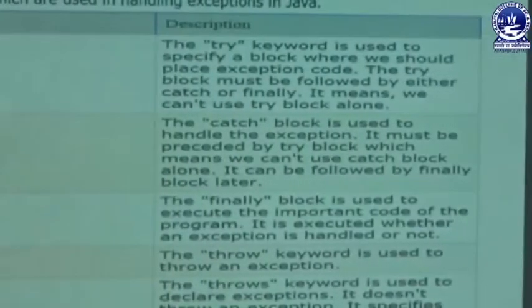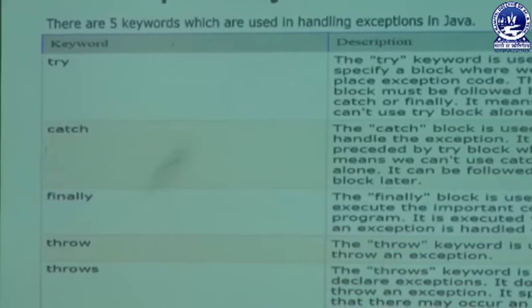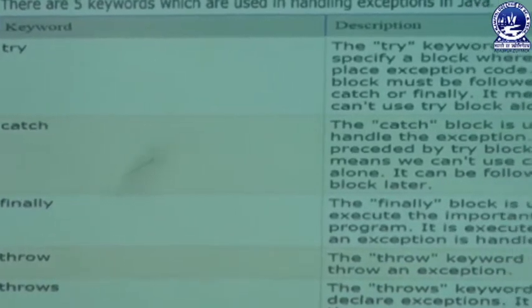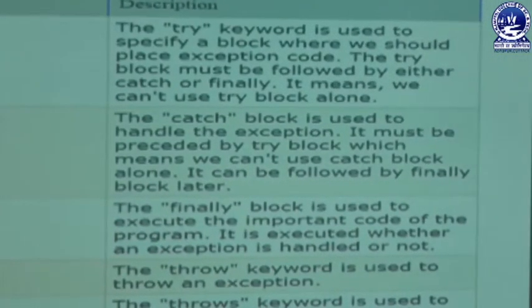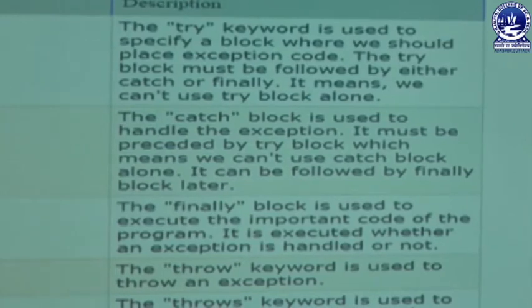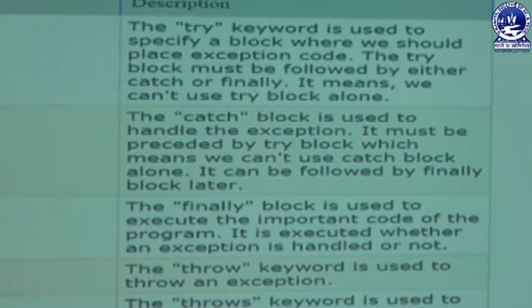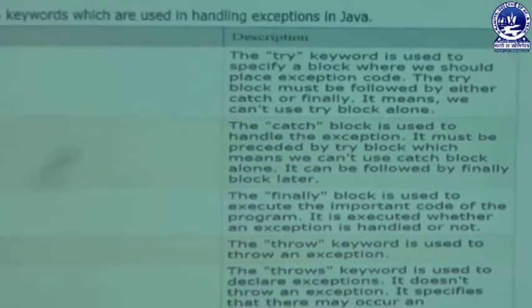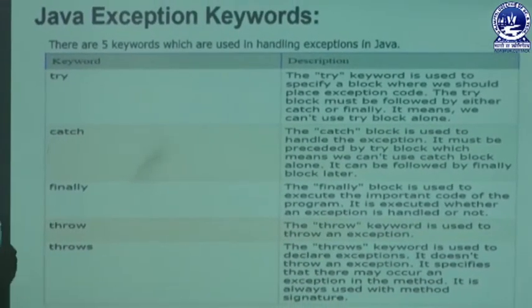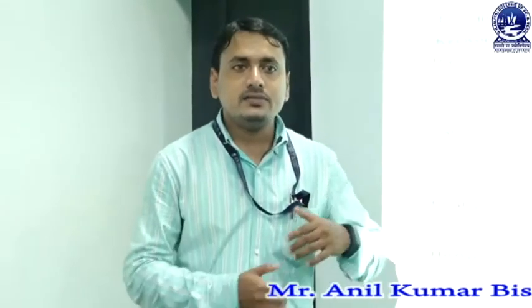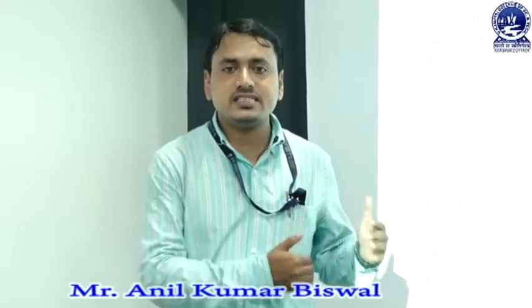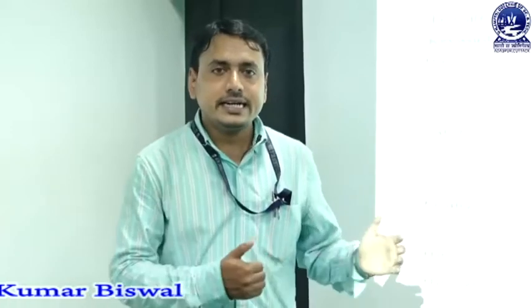The catch block is also one type of keyword, used to handle the exception, and it must be preceded by the try block, which means we can't use a catch block alone. It can be followed by a finally block later. Whenever a try block is executed, and at the time of execution we get some type of dangerous error, meaning some mistakes or runtime errors, at that time the catch block is automatically executed.